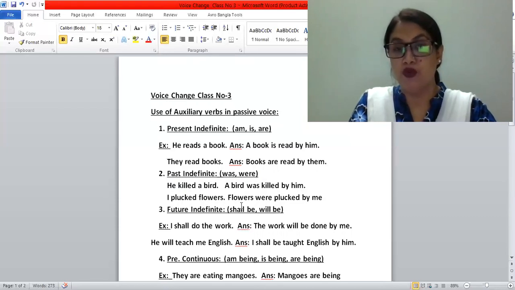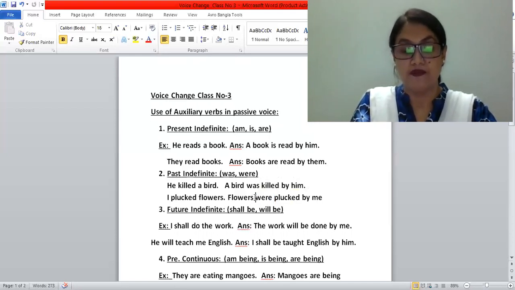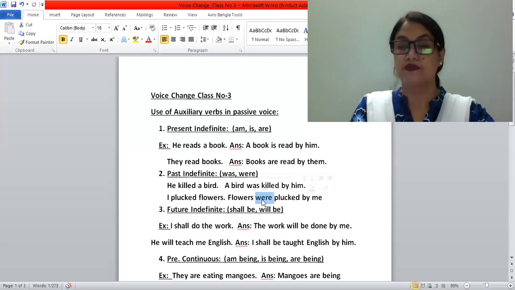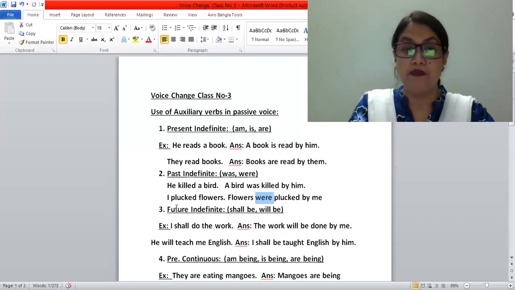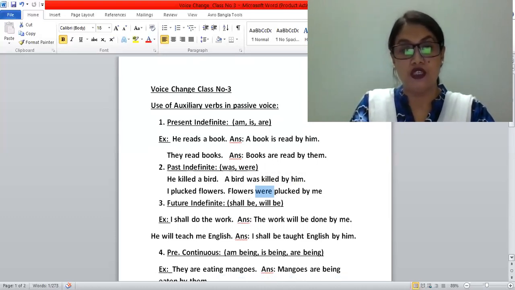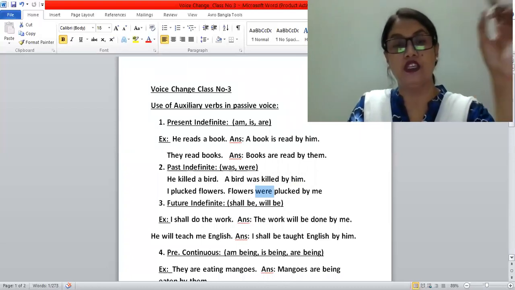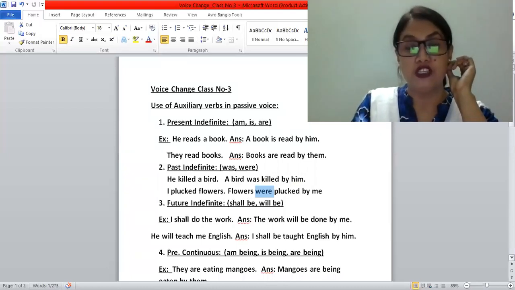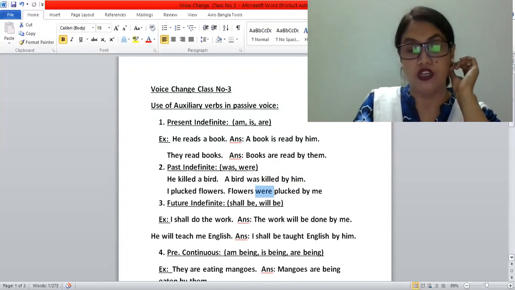As flowers is plural number, for that reason we have to use were as the auxiliary verb. Suppose if it is I plucked a flower, it will be a flower was plucked by me. So I hope you understood the use of the auxiliary verb in the present indefinite tense and past indefinite tense.